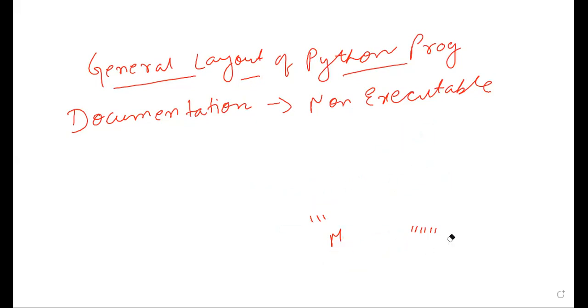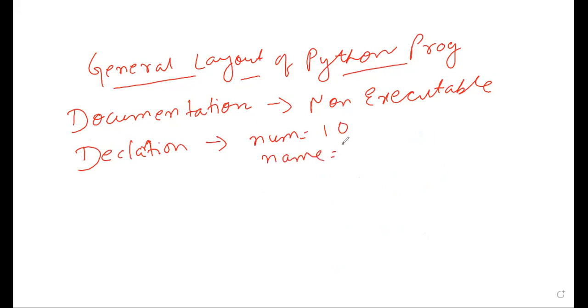Now, the second part is, after the documentation section, what my program shall contain. The next section is the declaration section. Here we are declaring the variables, like we used to do: num equal to 10, name equal to Aniket. These are known as declarations.